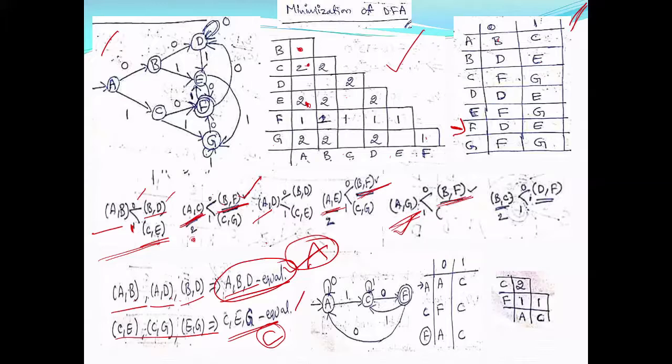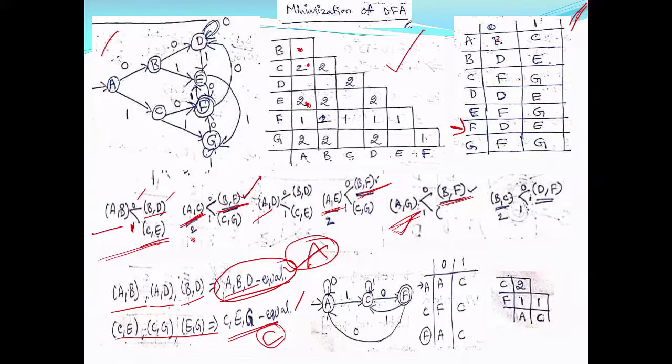So what is A on 0? A on 0 is B, but B and A are the same, so A on 0 is A. Similarly, A on 1 is C. A on 1 is C. So C. Or you can see B on 1.